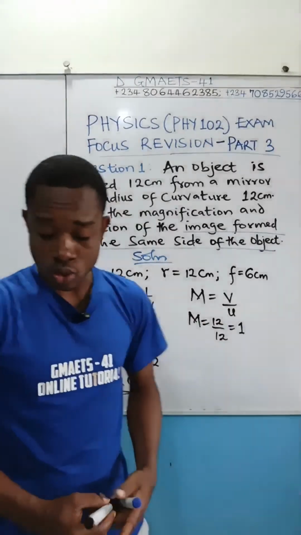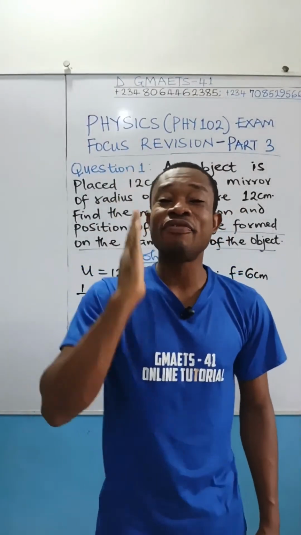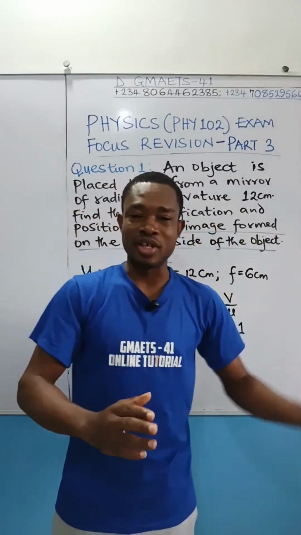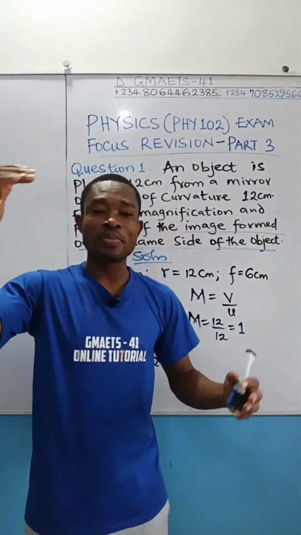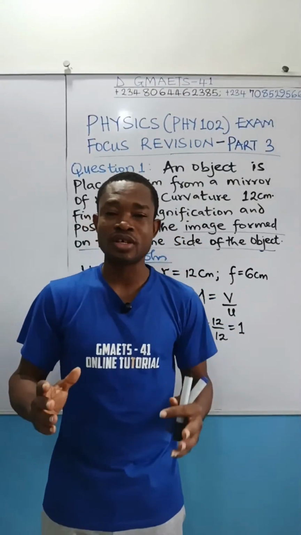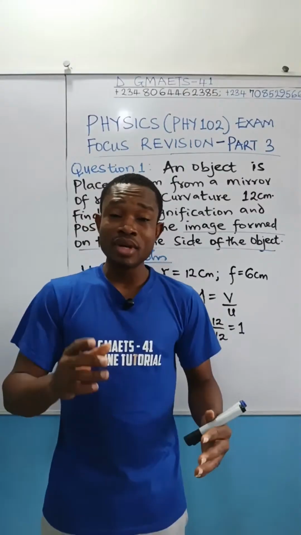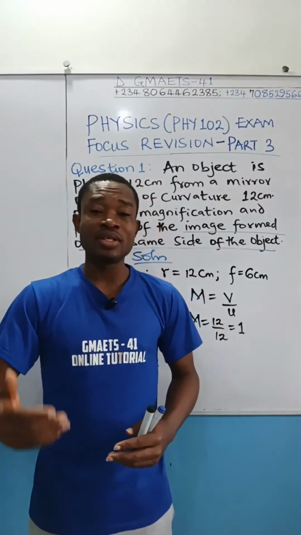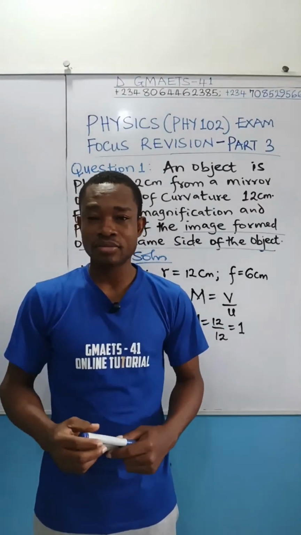Of course, you know that 1 is the base value of magnification that separates when the image will be diminished and when the image will be magnified. When you have 1, it means the image is the same size as the object. But if you have less than 1, it means that the image is diminished. If you have greater than 1, it means the image is magnified.